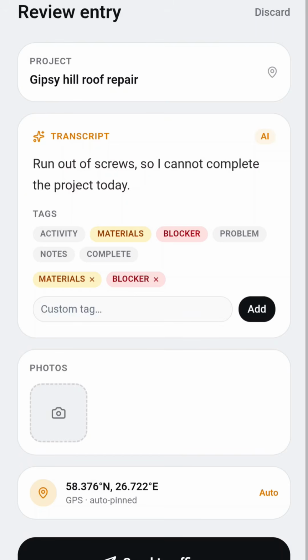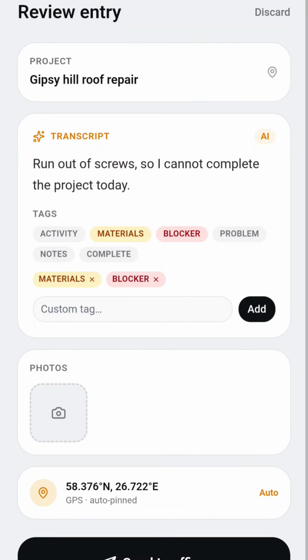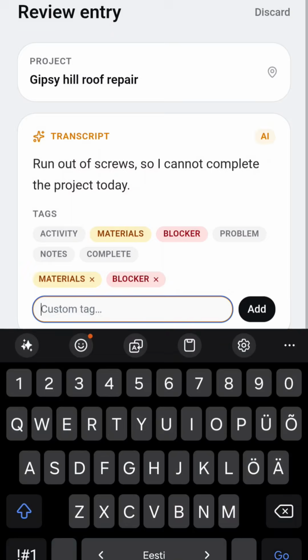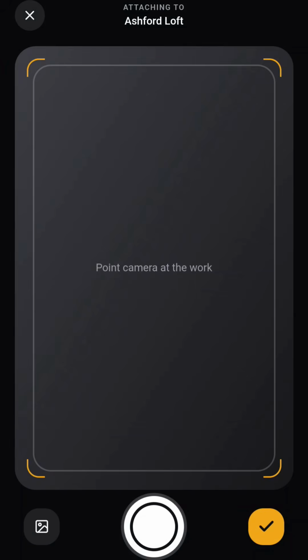It automatically picked the project that is closest to me at the moment, but I can obviously change it manually. I can add custom tags here. I can add a photo.